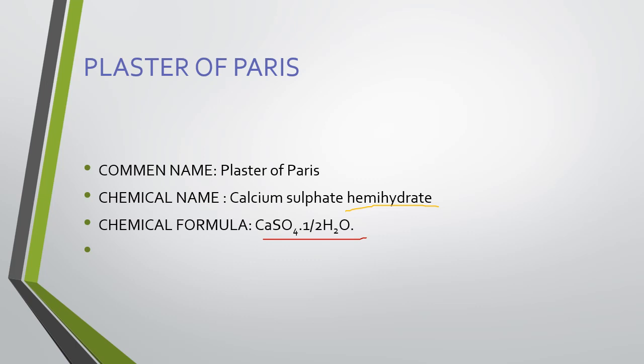Here children, when we are talking about half H2O, practically it is not possible to have half molecules of water. So actually 2 molecules of calcium sulfate are bonded with 1 molecule of water, so that we can say 1 molecule of calcium sulfate is bonded with half molecule of water.